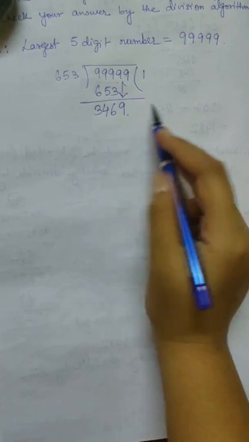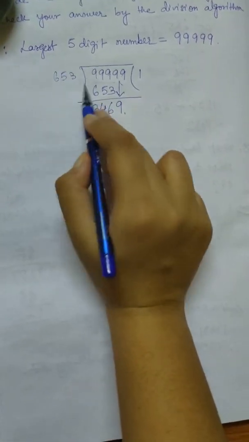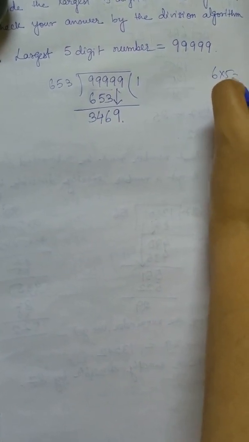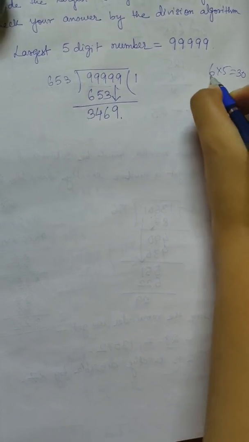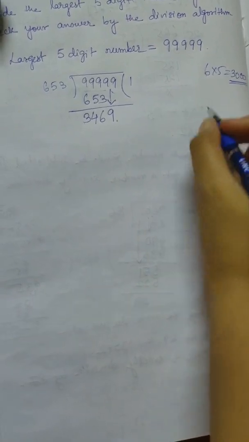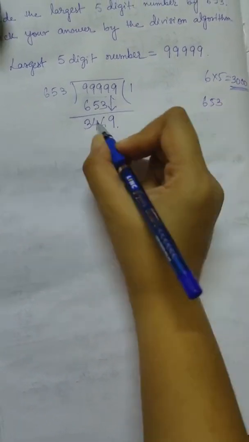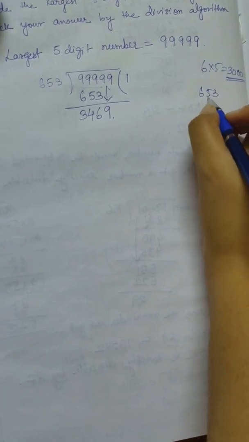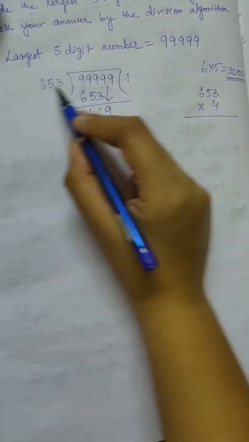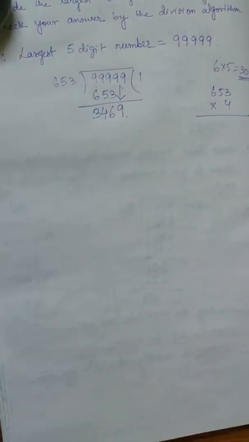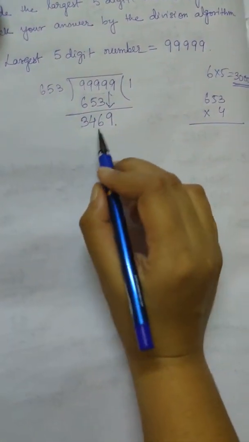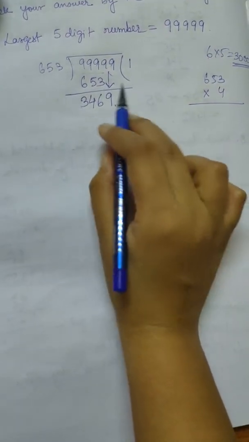So 3469. So if I imagine this number as 600, so we can think about the multiple of 6. For multiple of 6, 6 5s are 30. So that means with 600 if you multiply 5, you will get 2 more zeros, so that will give you 3000. So let us try 653 because this is almost near to 3000. So let us try this with 4. Why? Because this is almost 50, 653, so almost 50. So if you multiply 52 times, you will get another 1000. So that means this cannot become 4000.